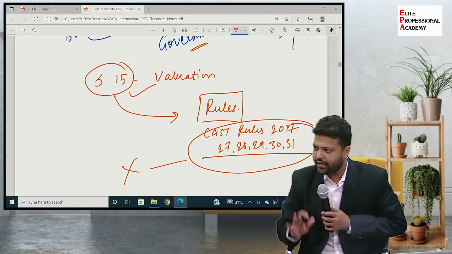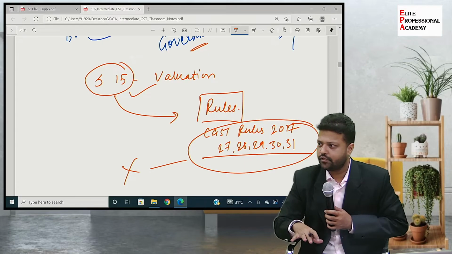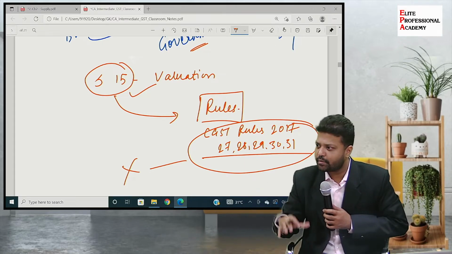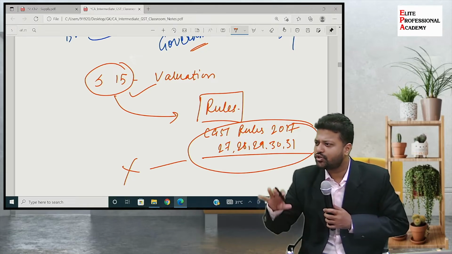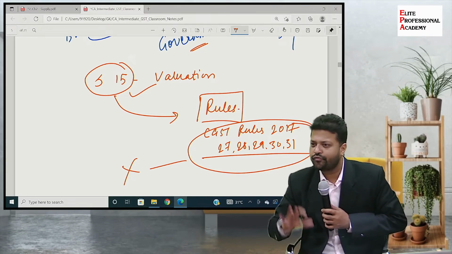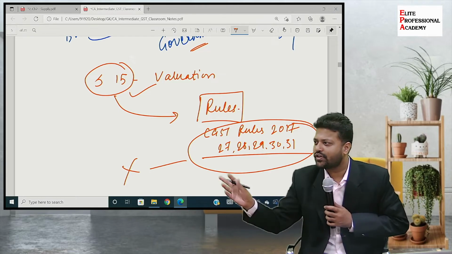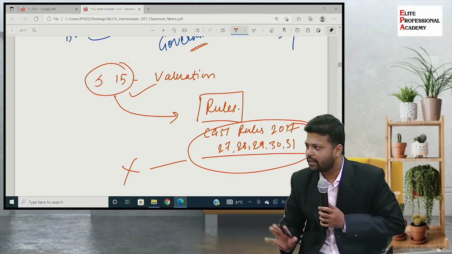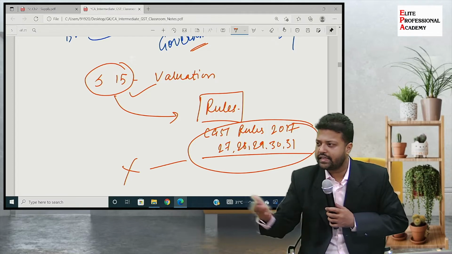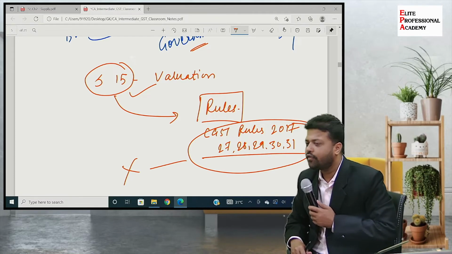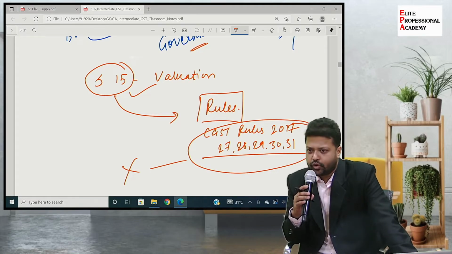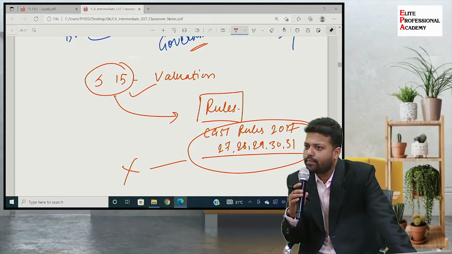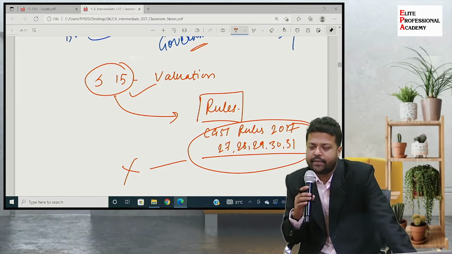But let me tell you, for such kinds of transfers without consideration between related persons, we'll see what related persons are, there is a valuation rule which says it has to be considered at fair market value. So fair market value on the date of that transfer from business to personal. Clear? Now another example: a friend of mine wishes to buy a laptop. The laptop price is, let's say, again 50,000 for ease of understanding.